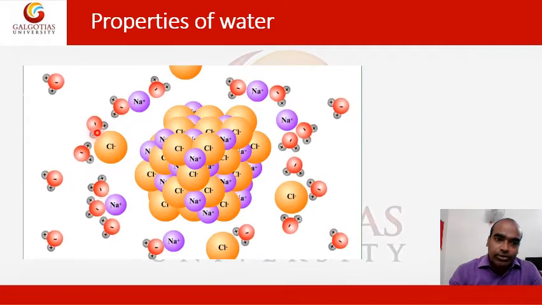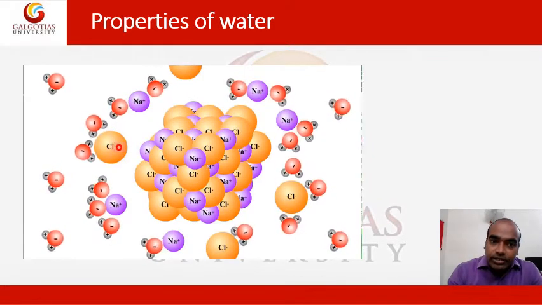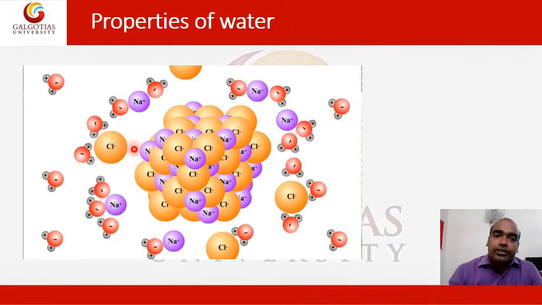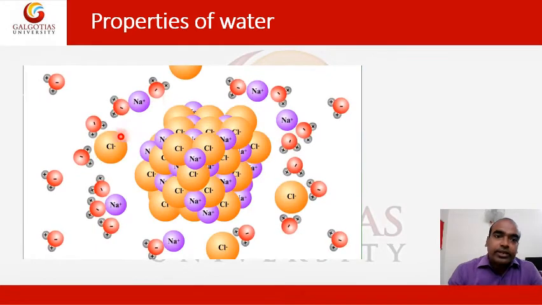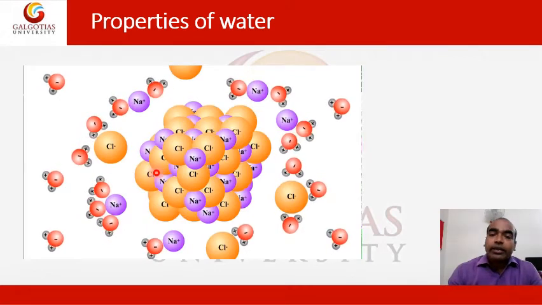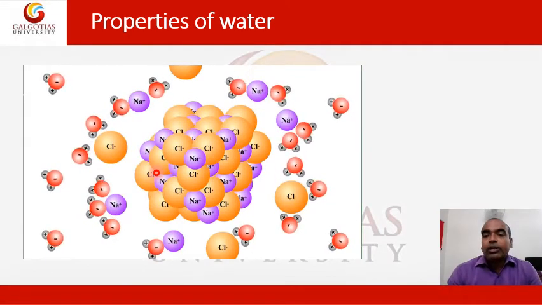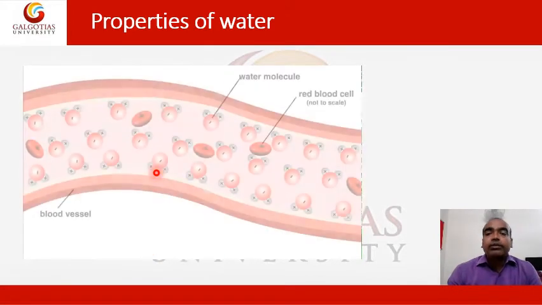And the hydrogen carries a positive charge and it is attracted towards the chlorine. So sodium is attracted towards the negatively charged oxygen atom, and chlorine is attracted towards the positively charged hydrogen atom. This is the basic reason how solute particles get dissolved in water.